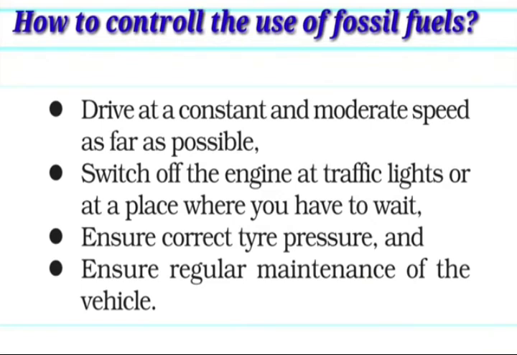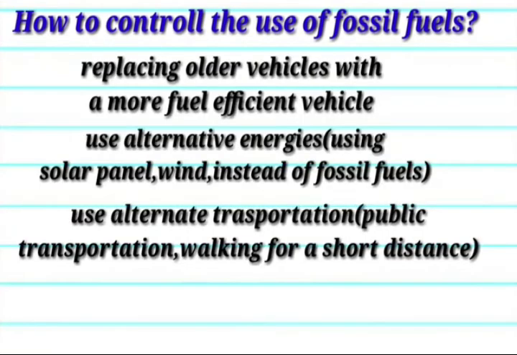Ensure regular maintenance of the vehicle. We do smoke checking every year, and we should also service our vehicles properly. When we do this, we can control the rate of carbon dioxide production. We can replace older vehicles with more fuel efficient vehicles, which reduces carbon dioxide, and we can use alternative energies like solar panels and wind instead of fossil fuels.